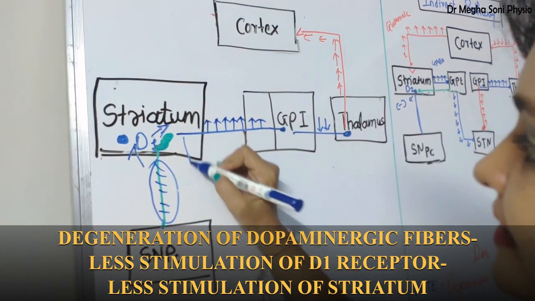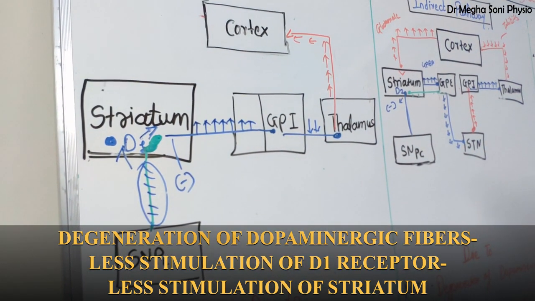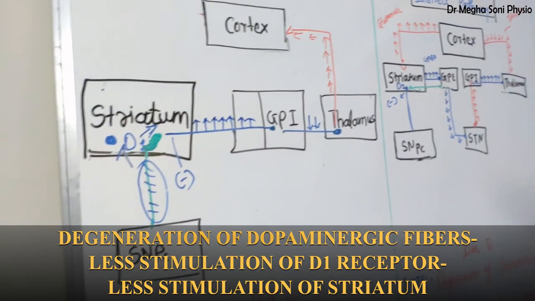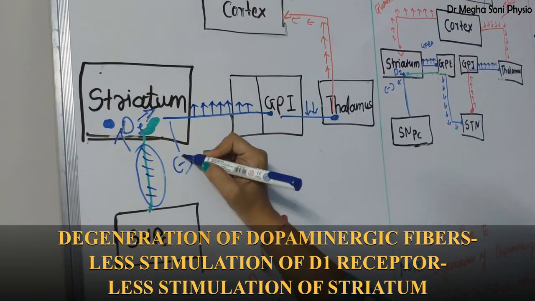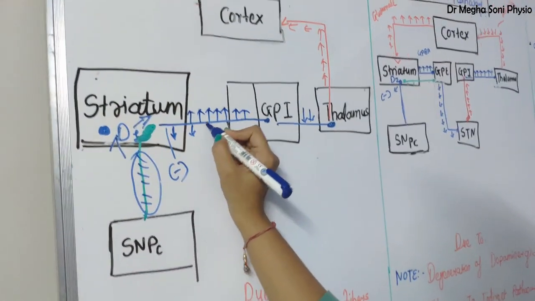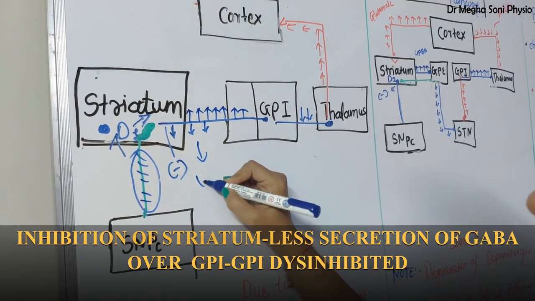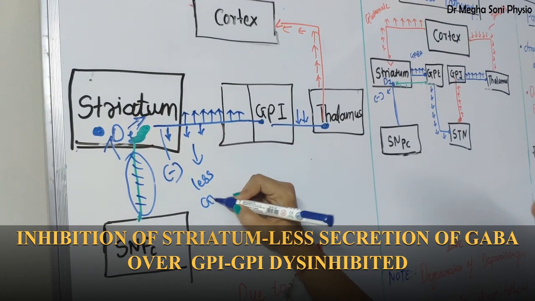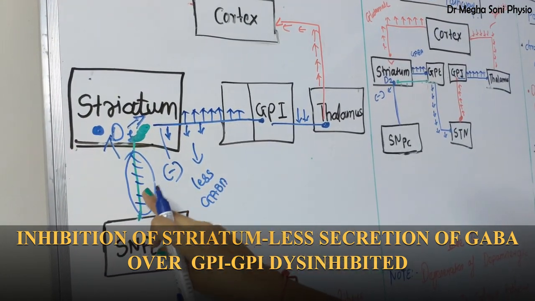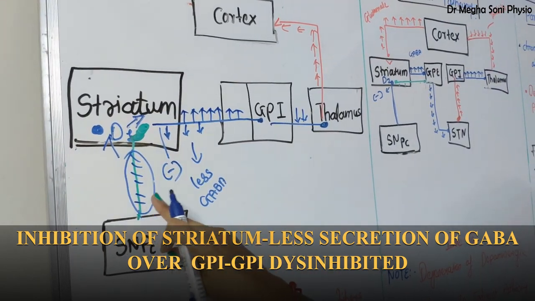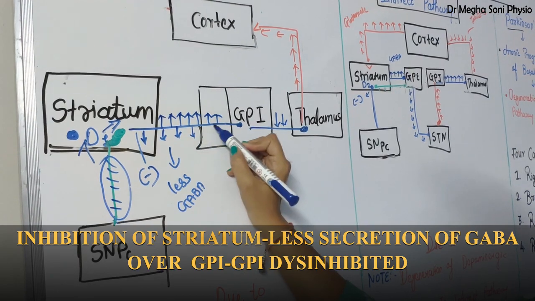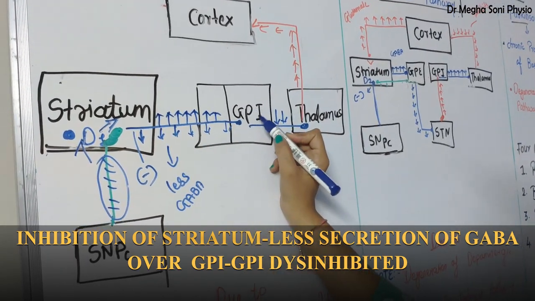So striatum is inhibited. Now, as striatum is inhibited, striatum secretes less GABA. This is what I am talking about when you find damage to this pathway in Parkinsonism. So now striatum secretes less GABA over GPI.